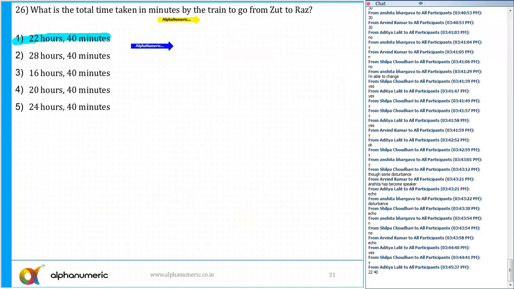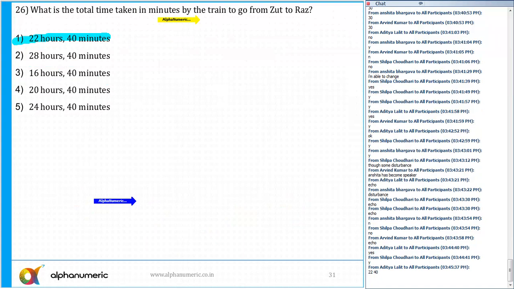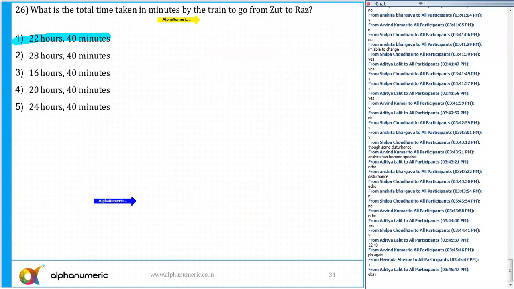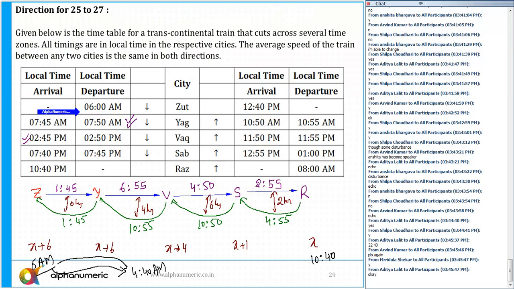Is that clear to all of you now? Please respond. Arvind, the question is the time traveling from Z to R. There are two stations. At Z I started at 6 a.m. in the morning, and at R I arrived at 10:40 p.m. But these two times are in different zones. So when I arrived at 10:40 at R, what is the time in the time zone of Z?